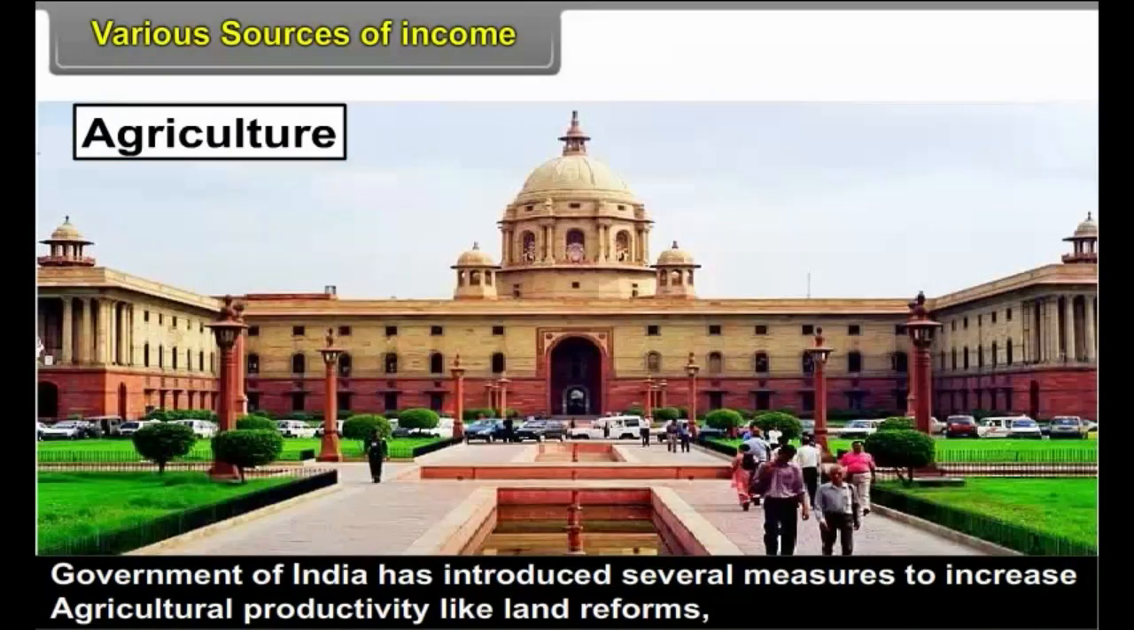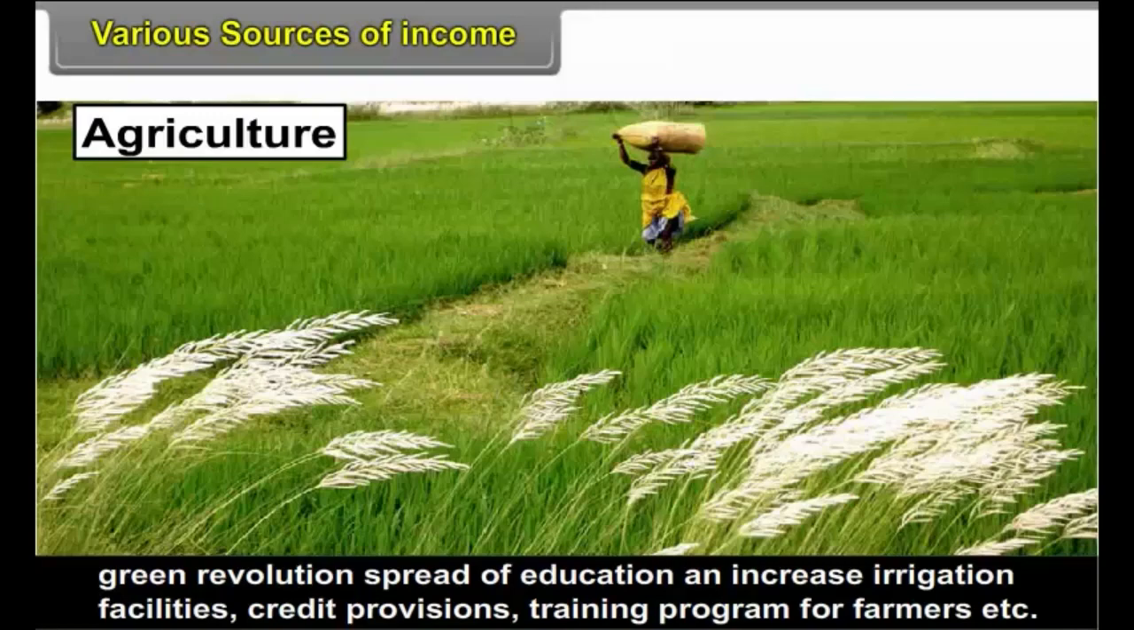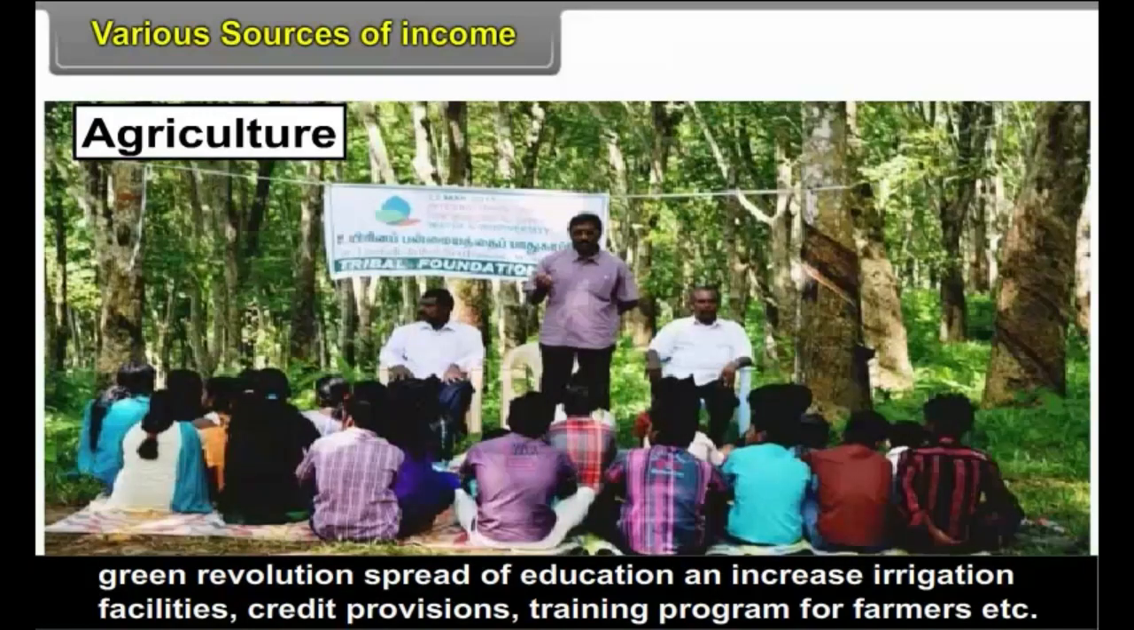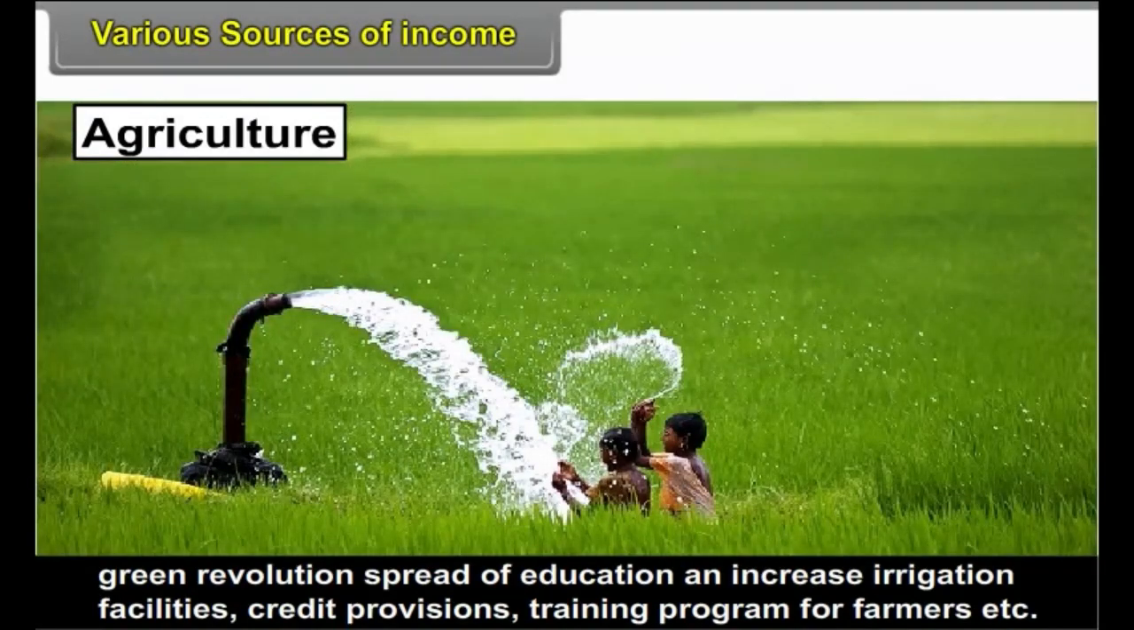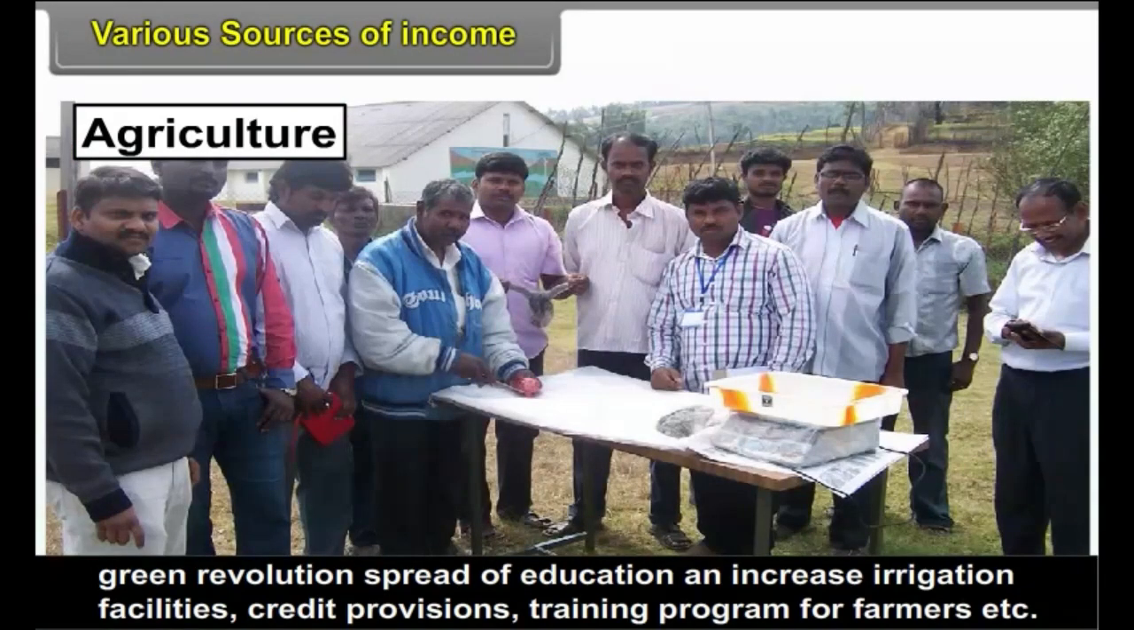Government of India has introduced several measures to increase agricultural productivity like land reforms, green revolution, spread of education, and increase in irrigation facilities, credit provisions, training program for farmers, etc.